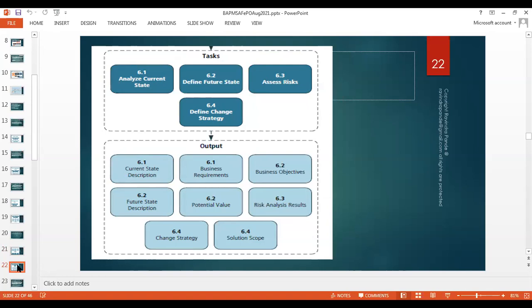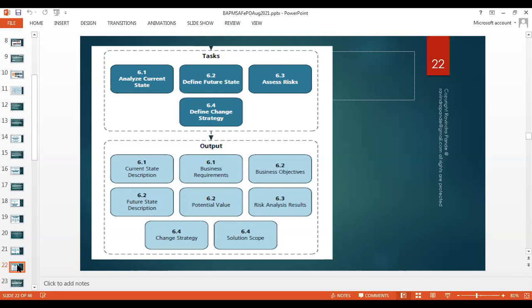Analyze current state. So how does strategy work? You normally analyze the current state: wherever you start, wherever you want to reach. So analyze current state, define the future state, assess the risk, define the change strategy. This is what we normally call a gap analysis. In addition to the requirement specification, we also build a gap analysis, or it can be included in one document, depending upon the company you're working with and the templates they are using, right?